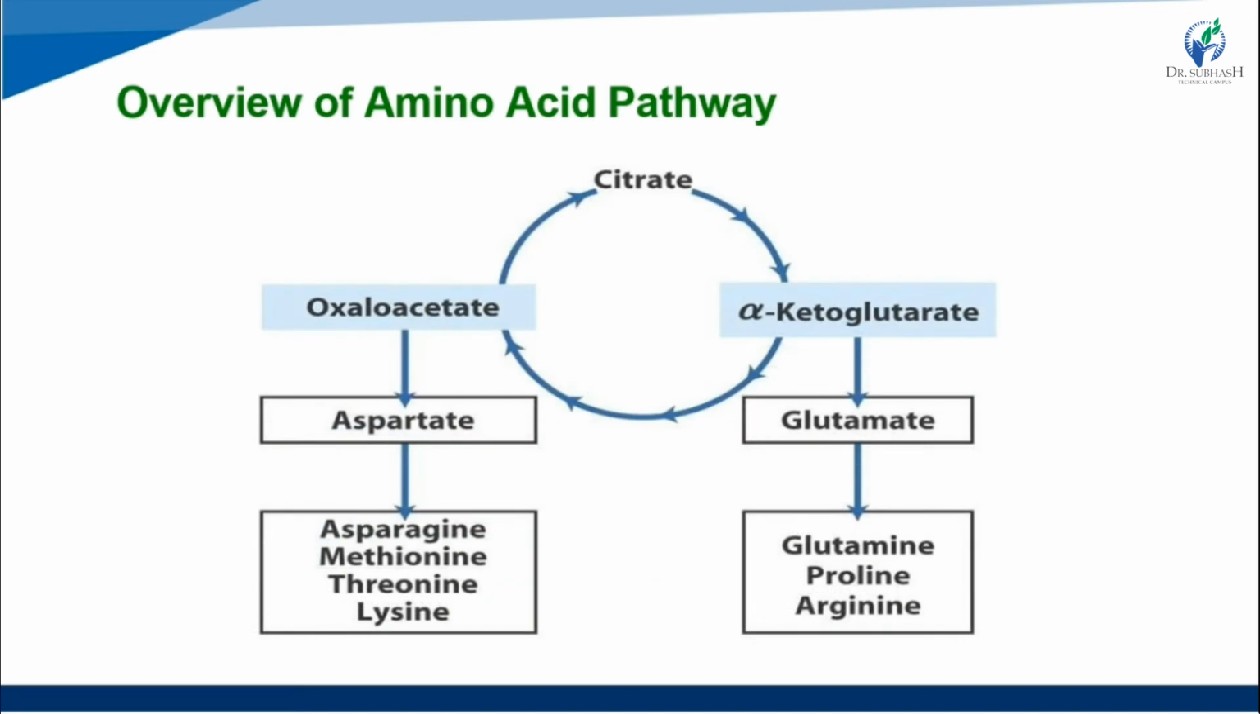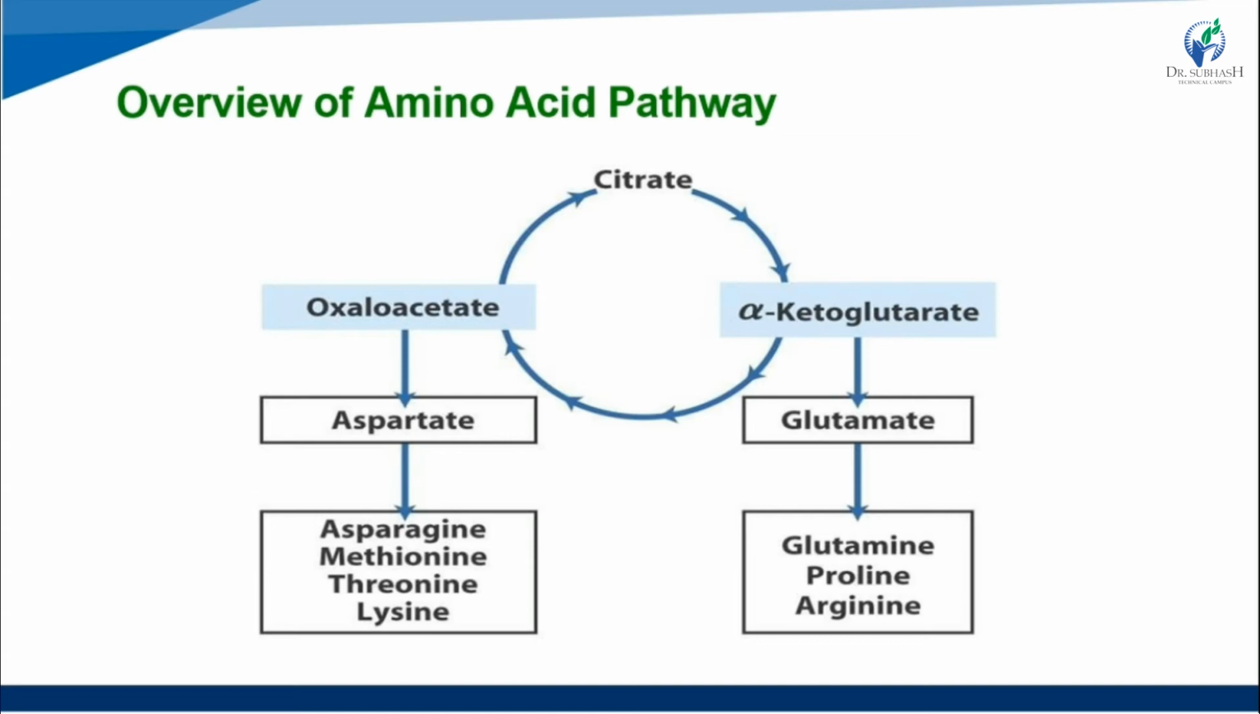This is also an overview of the amino acid pathway on the basis of the TCA cycle. Citrate, after two further steps, makes alpha-ketoglutarate. Alpha-ketoglutarate makes glutamate and glutamine, proline and arginine.